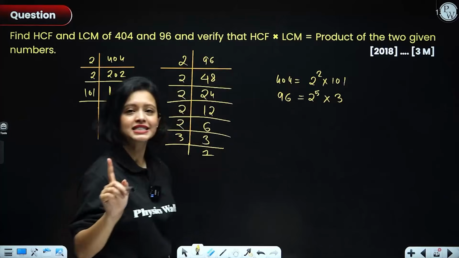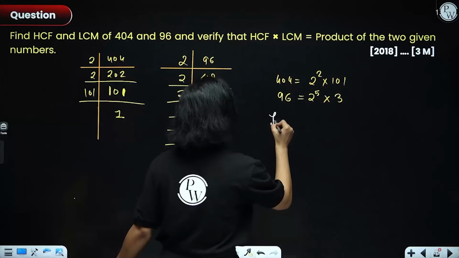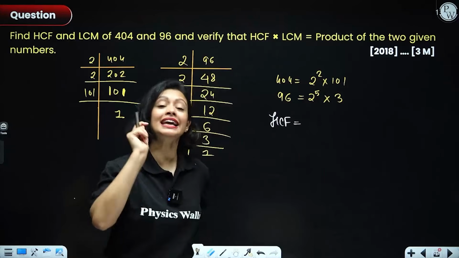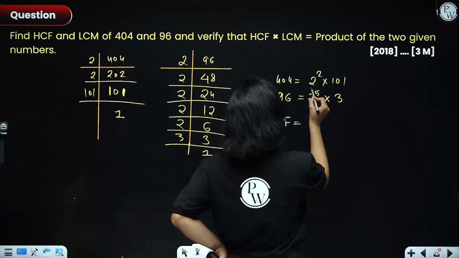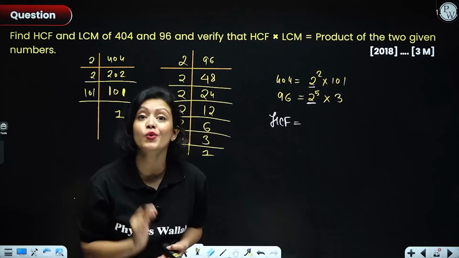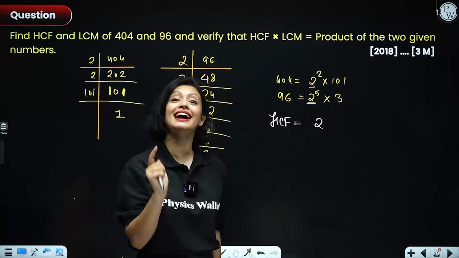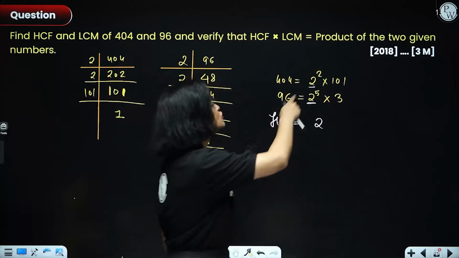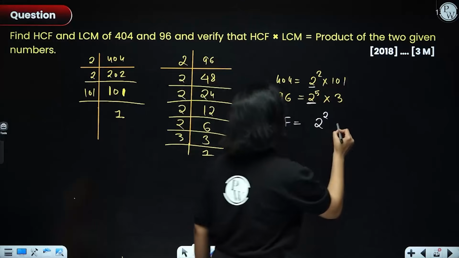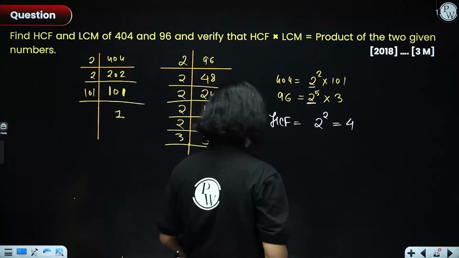Now let's start by figuring out HCF. For HCF, you will be taking only the common primes. So the common prime here is only 2. Only 2 is the prime that is appearing in both the factorizations. So only take the common prime 2. Got it? Now you will take the least power of the primes. So here the least power of 2 is clearly 2. So what's the HCF, everyone? HCF is 4. Done.